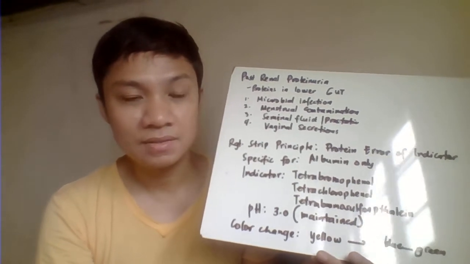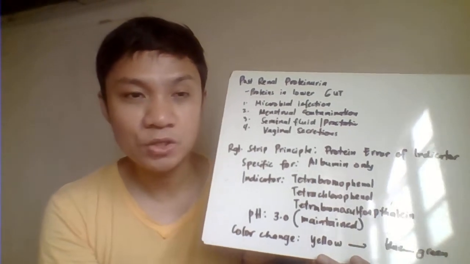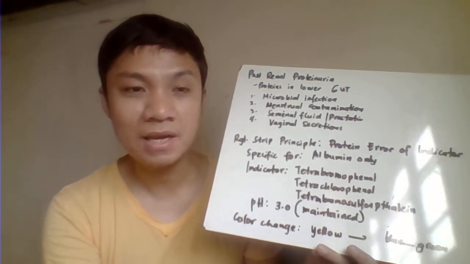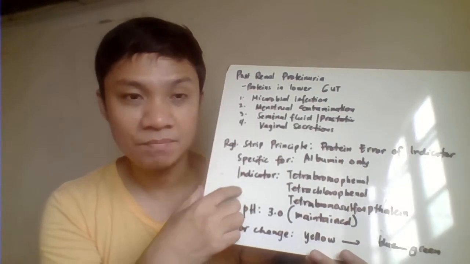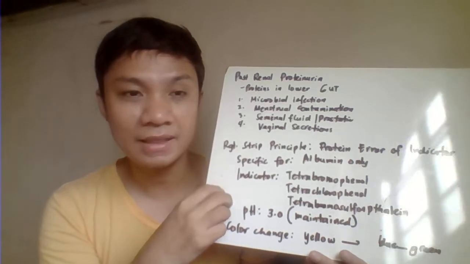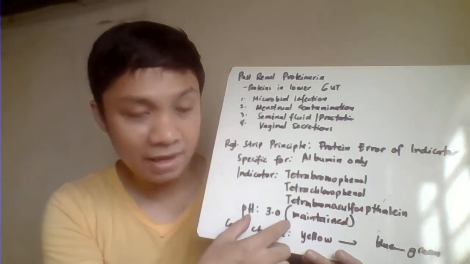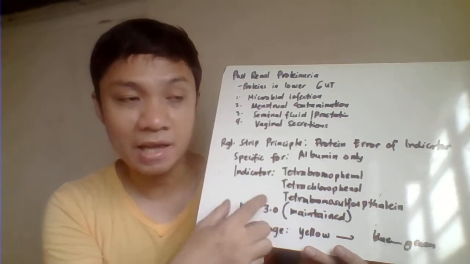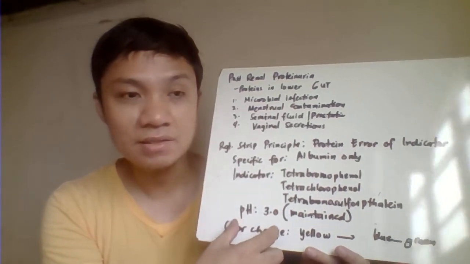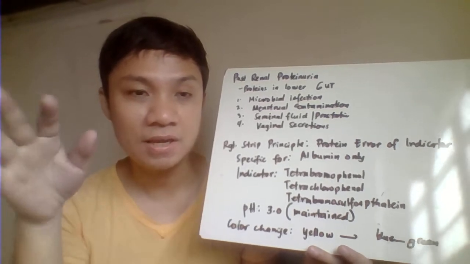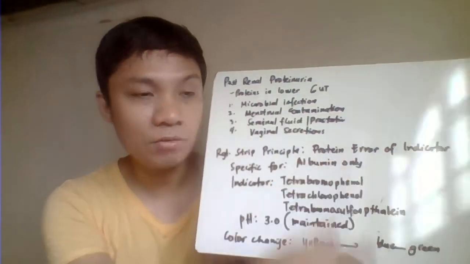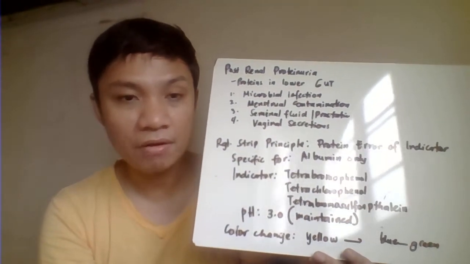It's because it's contrary to the usual principle na nag-change ang indicator color natin depending on the pH. Kasi dito, nag-change ang color natin not on the pH, because again, naka-fix ang pH sa pH 3 kaya naka-buffer yan. And nag-change ang color ng indicator natin because of your concentration ng protein natin. Therefore, you call that one your protein error of the indicator.